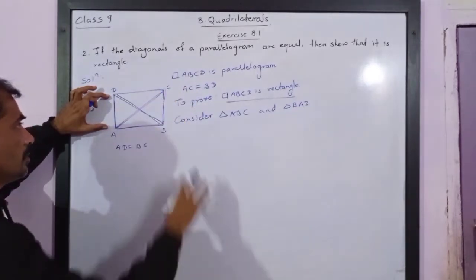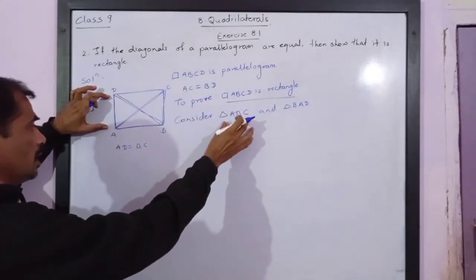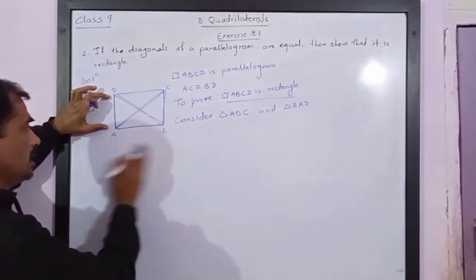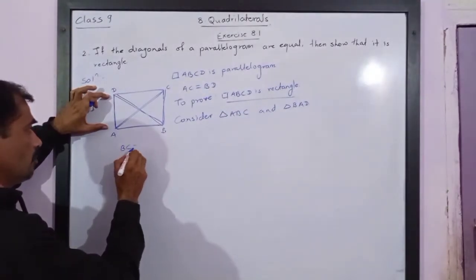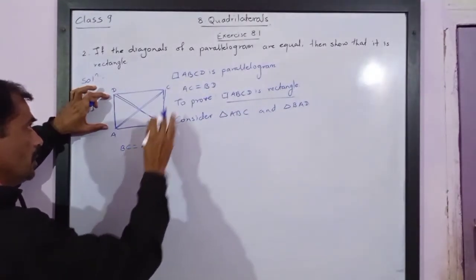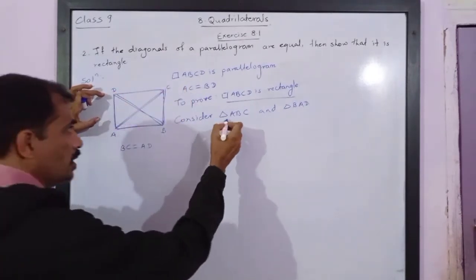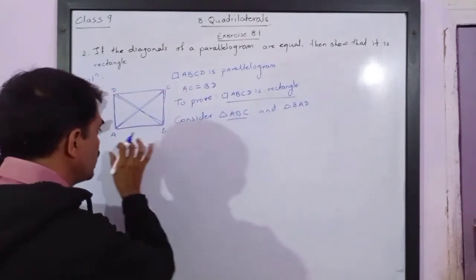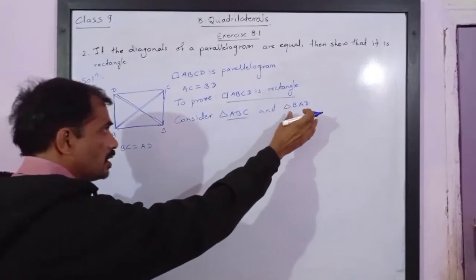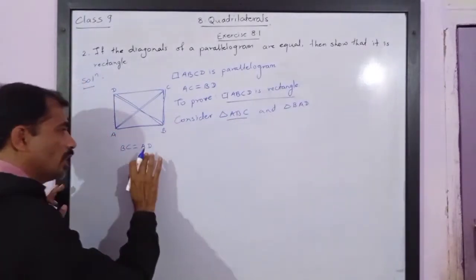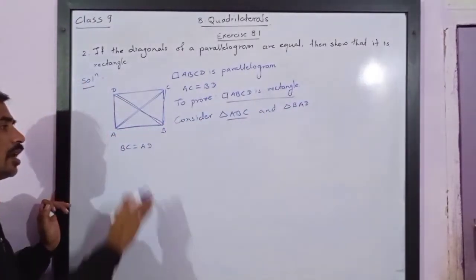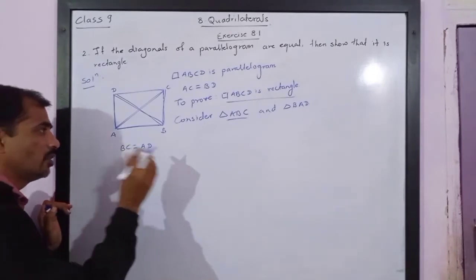Reason is, triangle ABC we have considered, so I will consider BC is equal to AD. Don't get confused. Since I have considered this triangle, I am taking its sides to the left hand side and sides of this triangle to the right hand side. So AD I am taking to the other side. So I have got BC is equal to AD.